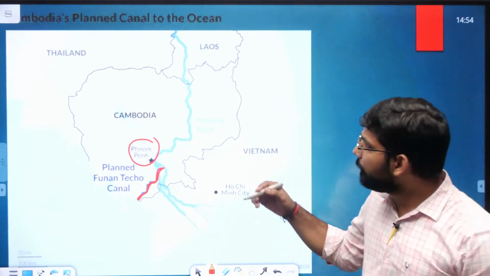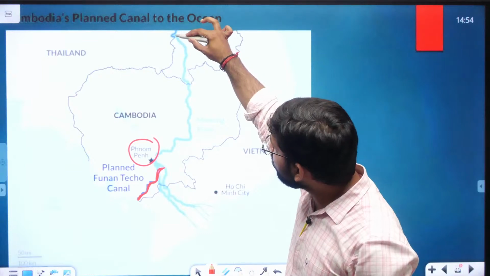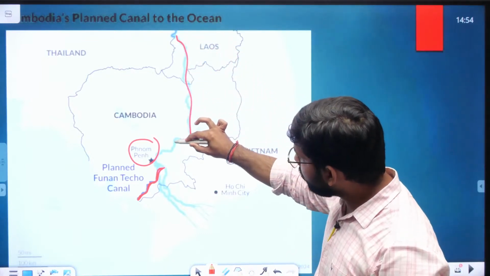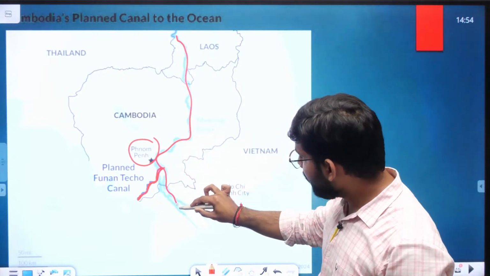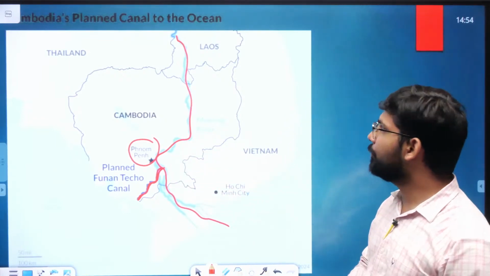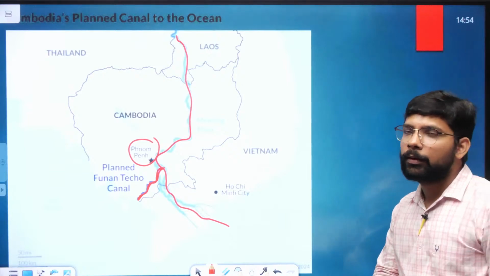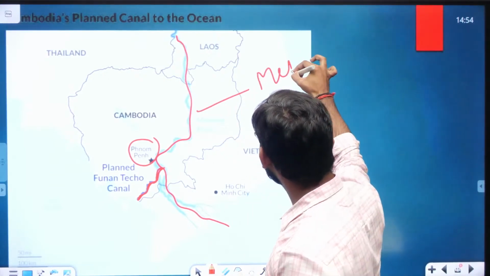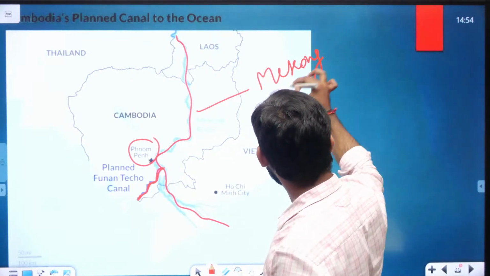And there is a river flowing through it. The river flows from Laos, then Cambodia, then enters Vietnam, and then the South China Sea. This river is known as the Mekong River.